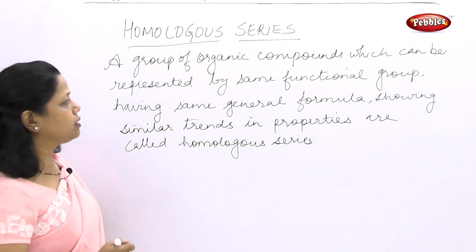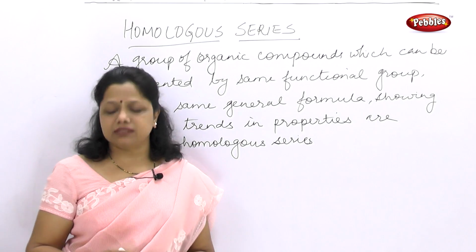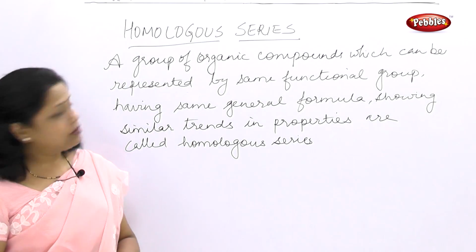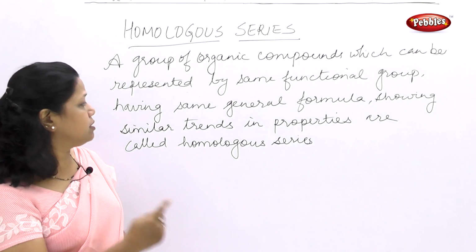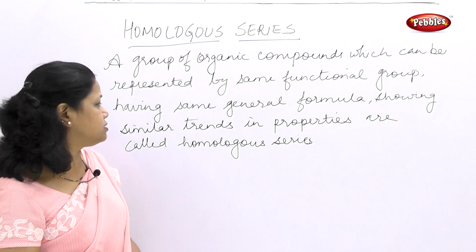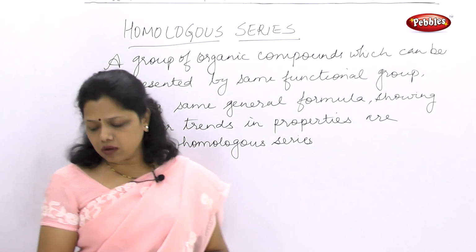A group of organic compounds which can be represented by the same functional group and which are having the same general formula showing similar trends in properties are called homologous series.